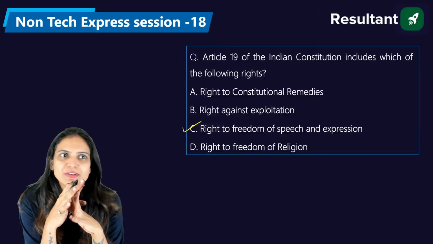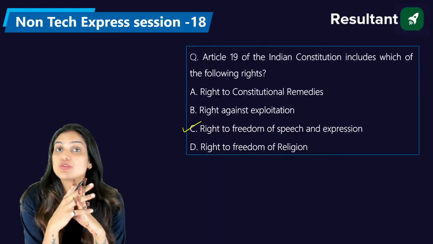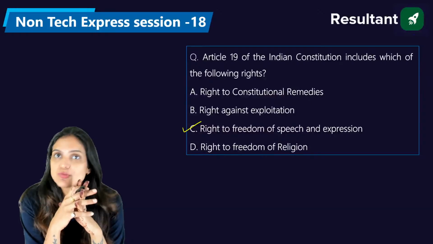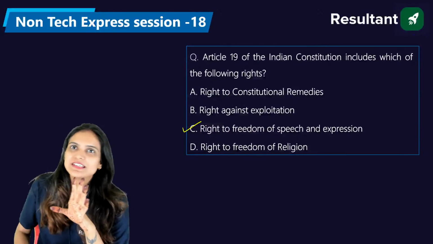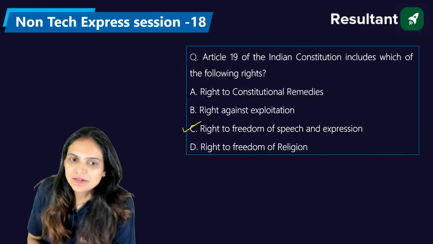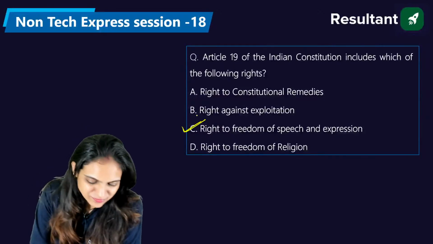Imran, you are still not aware of my name. It's Khushboo Chaturvedi. I'm Khushboo Chaturvedi, your general awareness faculty, right? I will also deal with general science, so don't worry. So the right answer is C.